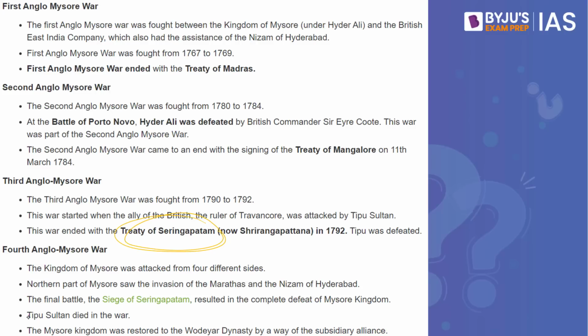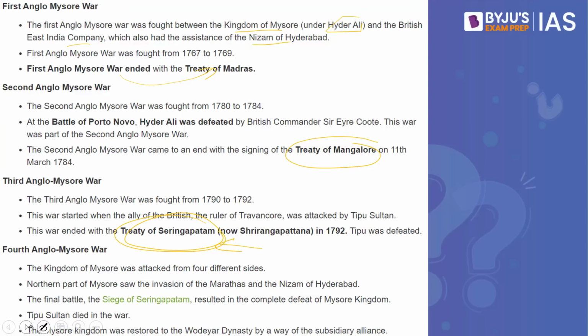If we speak about the first Anglo-Mysore War, it was fought between the Kingdom of Mysore under Hyder Ali and the British East India Company, which also had the assistance of the Nizam of Hyderabad. The first Mysore War ended with the Treaty of Madras. The second was with the Treaty of Mangalore. The third was with the Treaty of Seringapatam. This can probably be asked in your preliminary examination, so please remember all these important treaties.